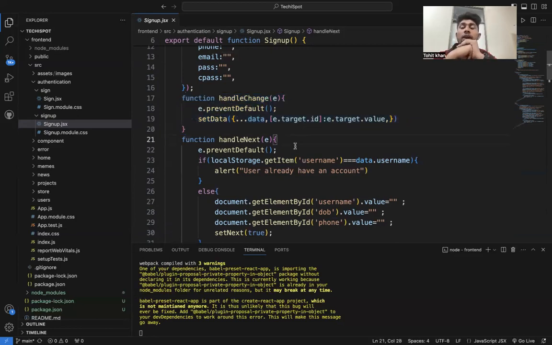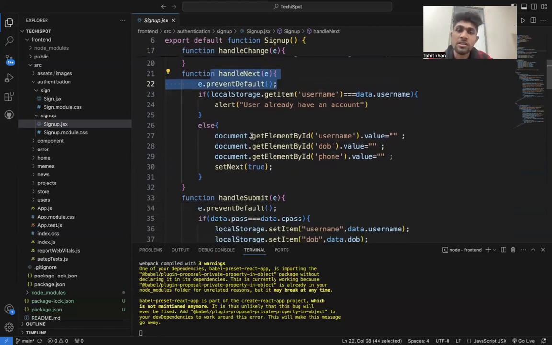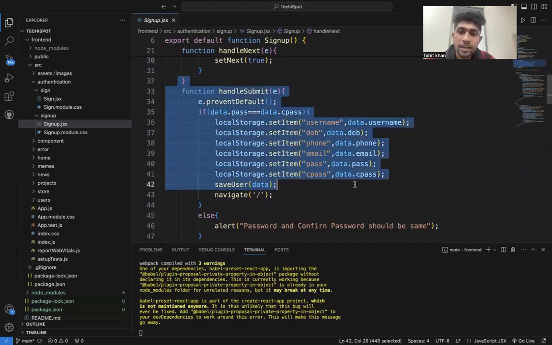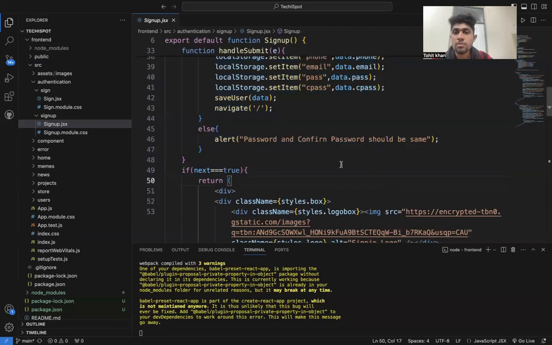When the user's data is correct, it is stored in local storage. I use handle functions to check all these things, along with function handling of email id, password, and data.